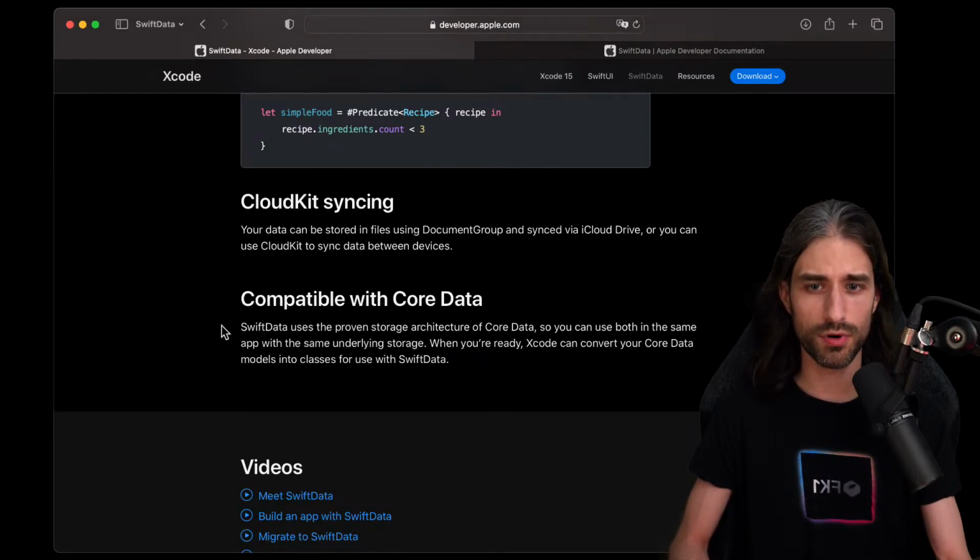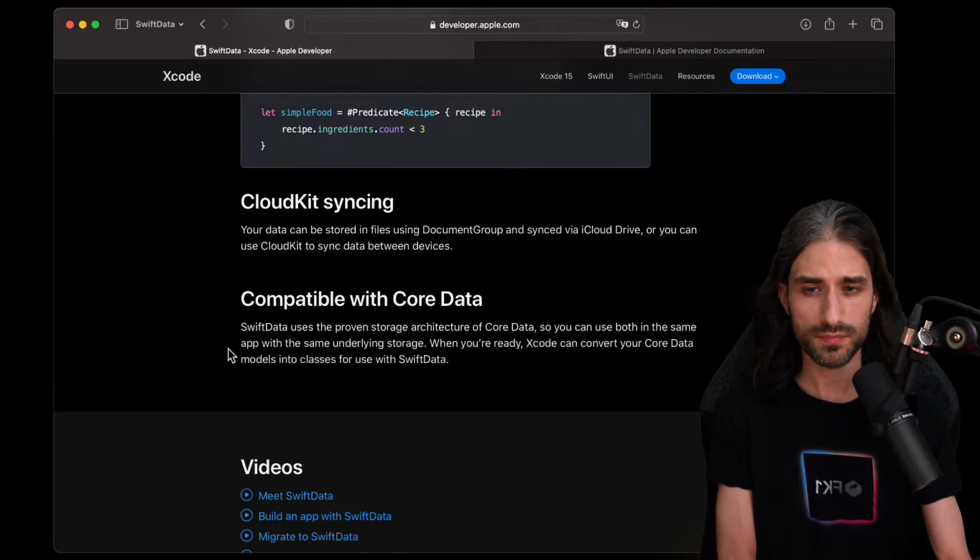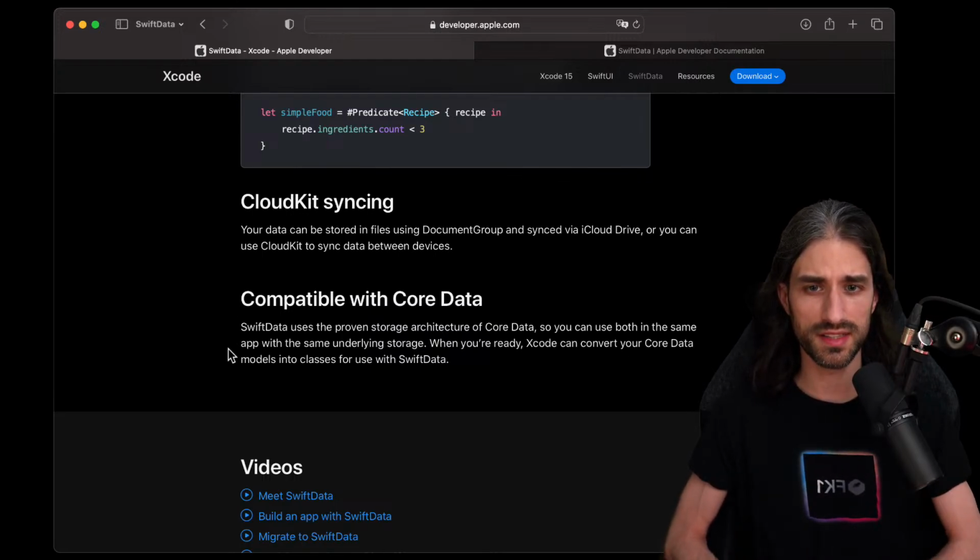SwiftData uses the proven storage architecture of Core Data, so you can use both in the same app with the same underlying storage. When you're ready, Xcode can convert your Core Data models into classes for use with SwiftData. This is quite an important topic, because first it tells us that SwiftData doesn't start from scratch. It's a wrapper around Core Data, which in a way is a good thing, because if the wrapper is well made, it's always nice to know that we are able to rely on something that is very battle tested and that has a lot of resources should we encounter an issue.